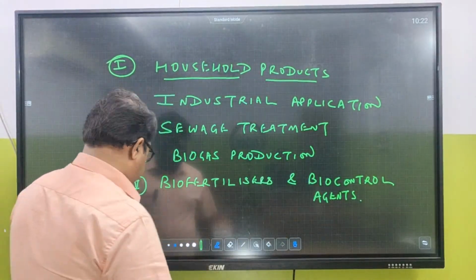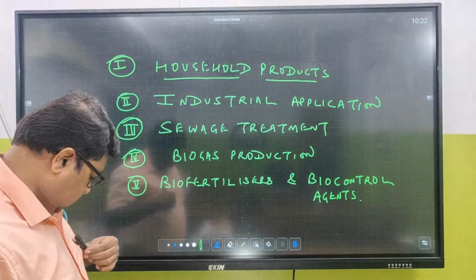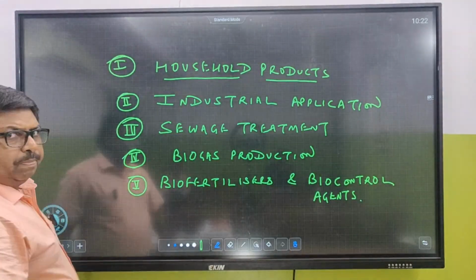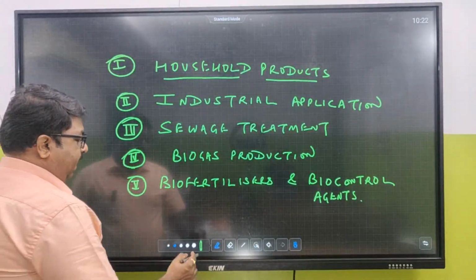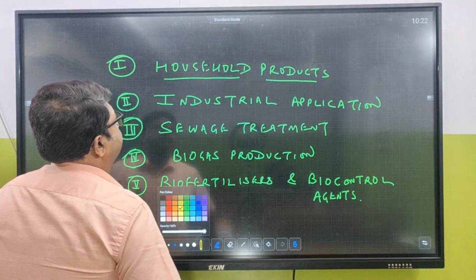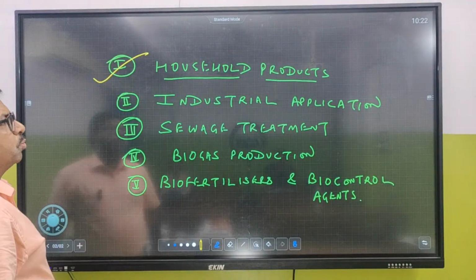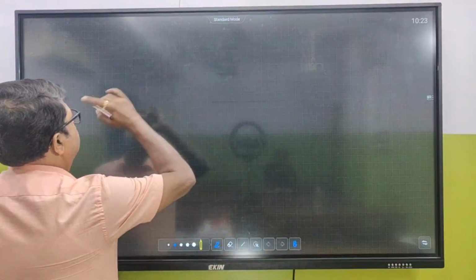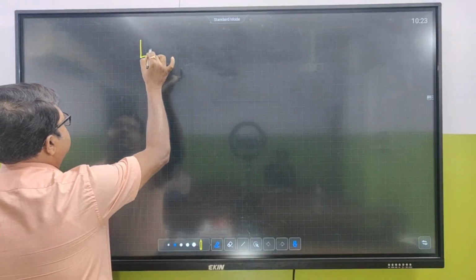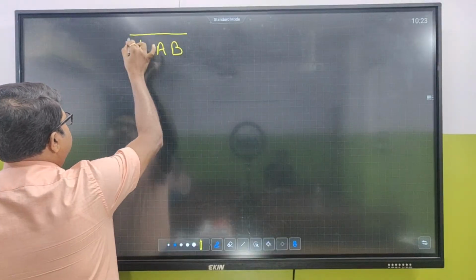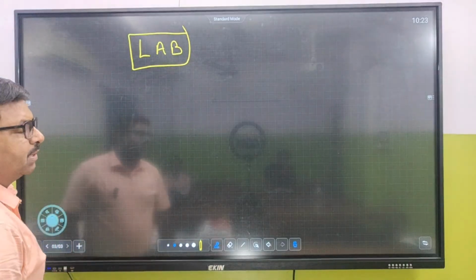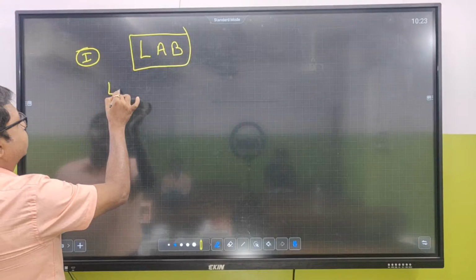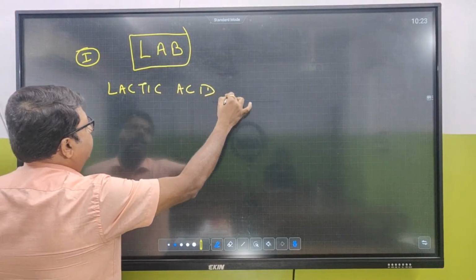Biofertilizers and biocontrol agents. I think this is the last topic. So today we are going to talk about the first one, household products. Under household products, the most important aspect given in your book is LAB. Number one is LAB. So let's talk about LAB. What is LAB? LAB is lactic acid bacteria.